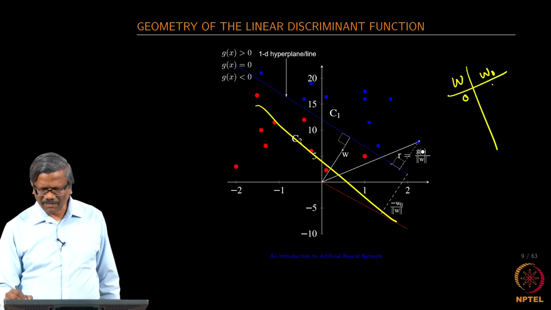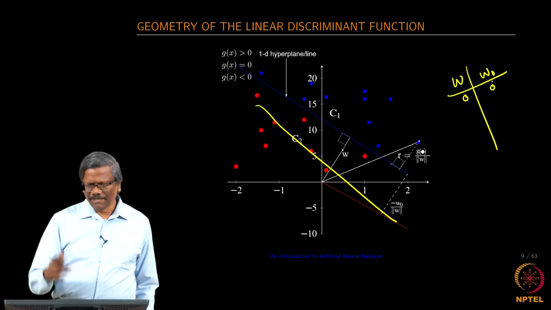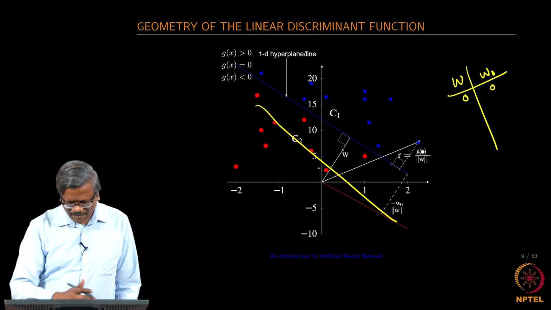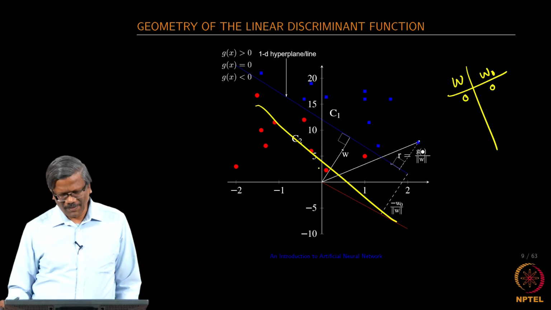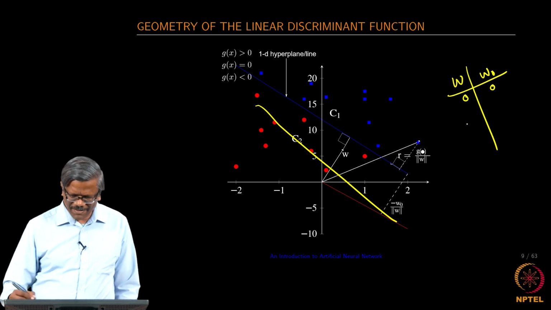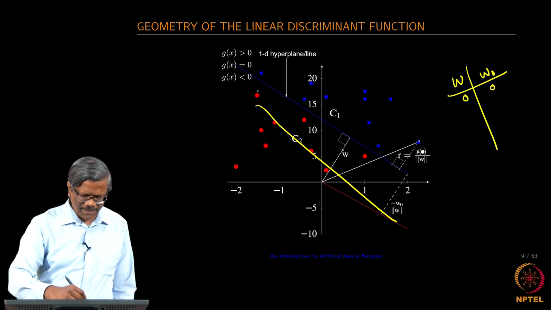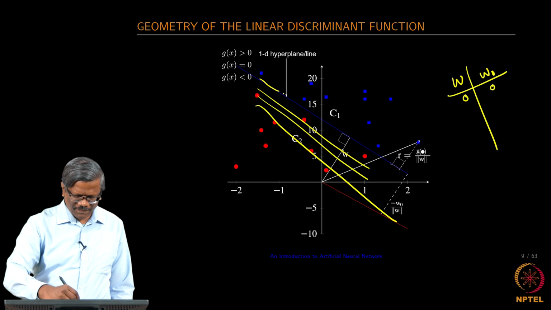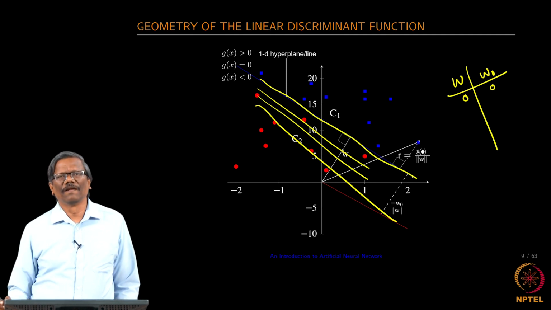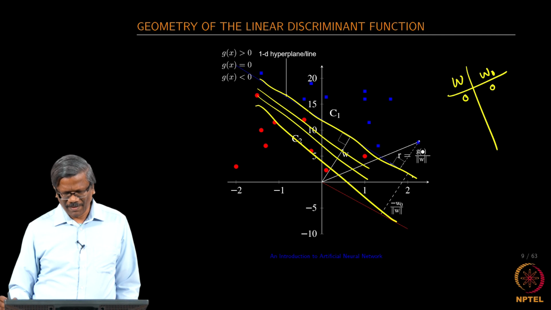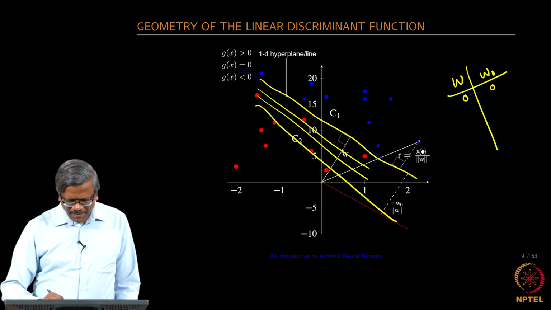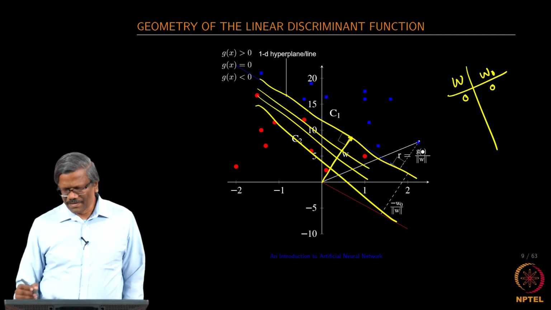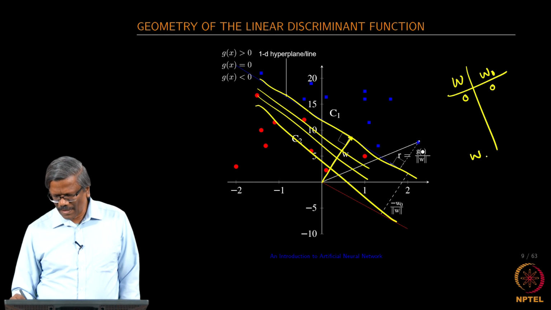We initially start with 0, and given the input value and the kind of parameter estimation that we have, the line would be somewhere here. Slowly and steadily, based on more and more input that you are providing, it will start shifting parallel to this surface and finally settle down in this line. And the distance from the origin is decided by, as I mentioned, the bias.